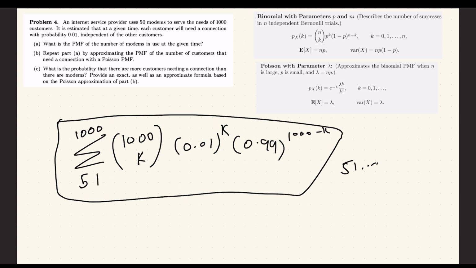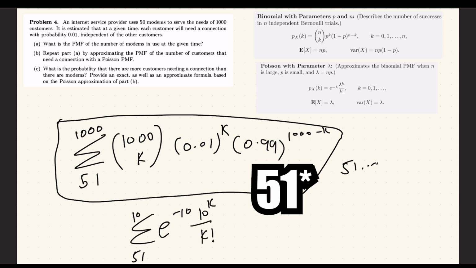Again, for doing this for Poisson, we just do the same thing. We take the value that we found, and instead of summing it from 50, we start the summation from 51 up to 1000. Easy peasy.